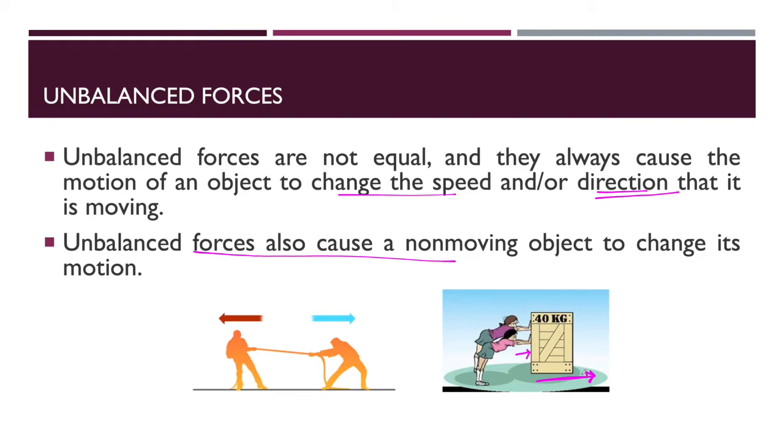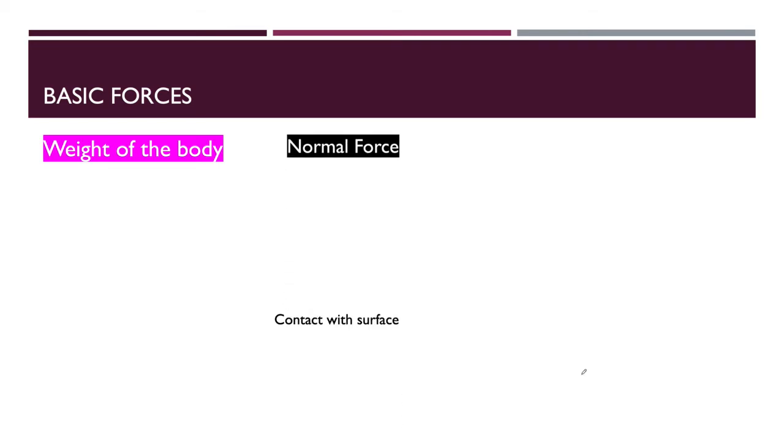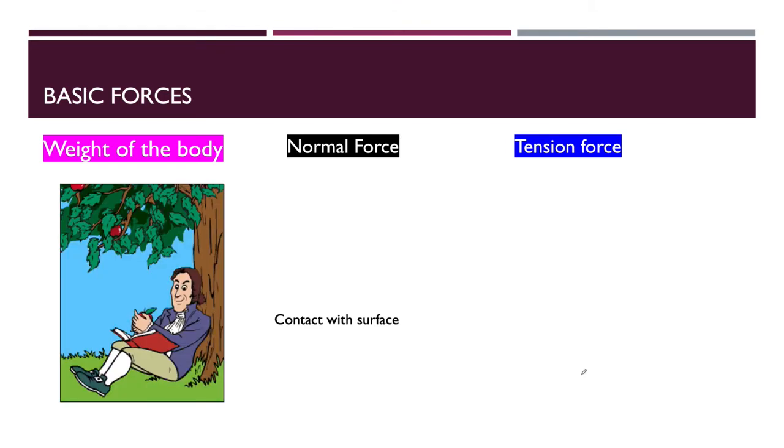Now, the basic forces. Three types of forces are there: the weight of the body, the normal force, and the tension force. What are these basic forces? The first one: you can see the apple coming down towards the ground due to gravity. Every object has mass, and along with mass it has gravitational force.